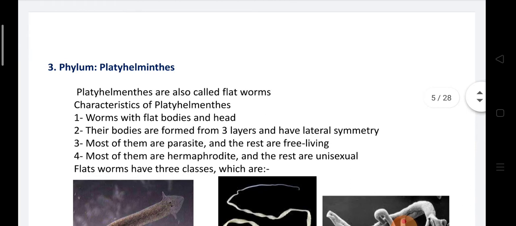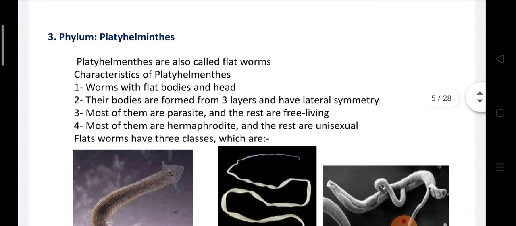Phylum Platyhelminthes, or flatworms. Flatworms are characterized by flat bodies and a head. Their bodies are formed of 3 layers. The outer layer is called ectoderm, the inner layer endoderm, and the middle layer mesoderm. Most of them are parasites and the rest are free-living.